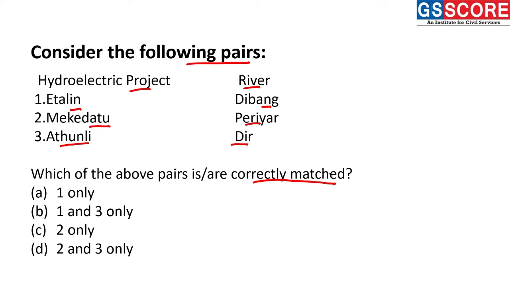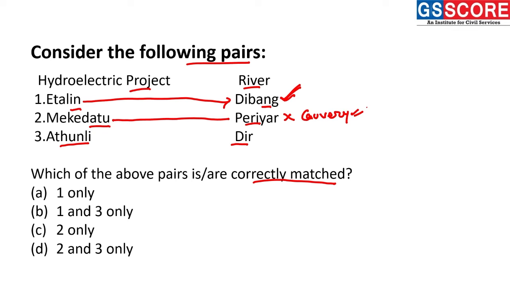So we can analyze here that the hydroelectric project Etalin, which is present in Dibang, is a correct statement. It is present in the state of Arunachal Pradesh, bordering Assam. So this is a correct statement. Pair 2, Mekedatu with Periyar, is an incorrect statement. Why? Because this hydroelectric project is present on the river Kaveri.